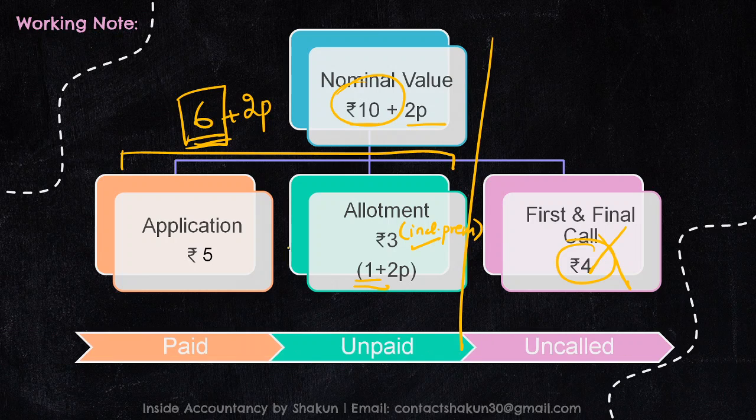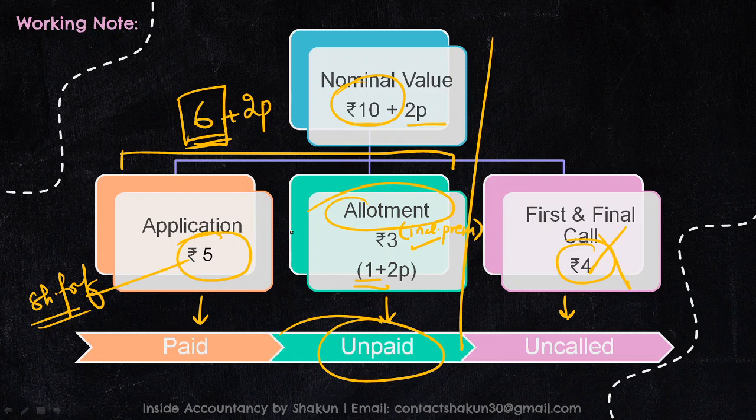Now it is given in the question that allotment has been unpaid. It is given that allotment has been unpaid, first and final call has been uncalled, and obviously this means the paid amount is 5 rupees. So the amount that has been paid, that is 5 rupees, goes to share forfeiture account because this is the amount we have received so far. The amount which has not been paid, that is the unpaid value, that is the allotment, goes to calls in arrears, right?